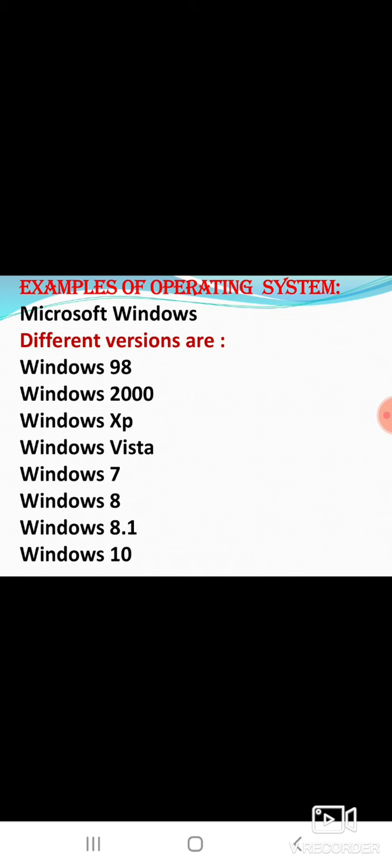So, system software is a very important part of a computer system. The system software controls the working of the computer and makes the computer hardware understand the instructions given by the user through the application software. It acts as a bridge between the user and the computer.